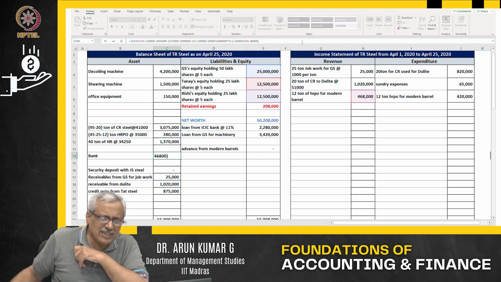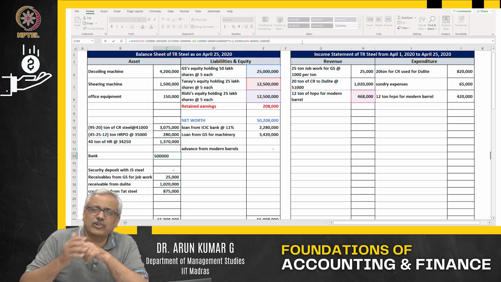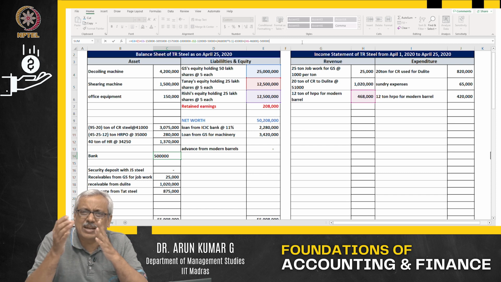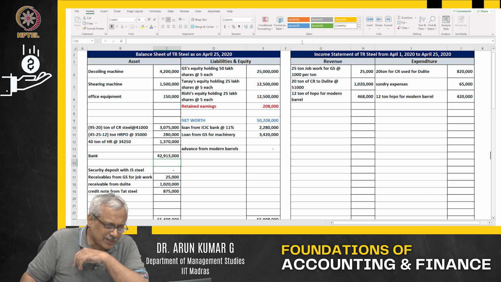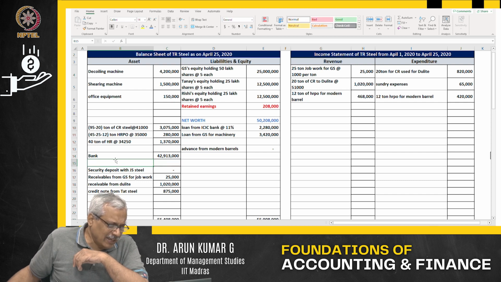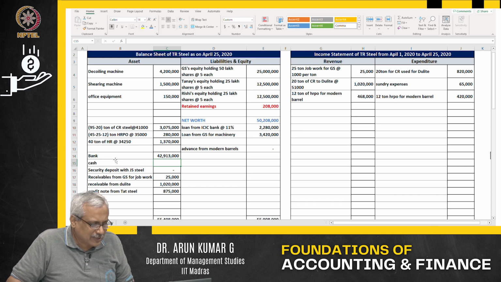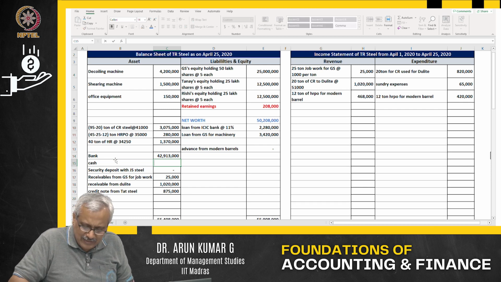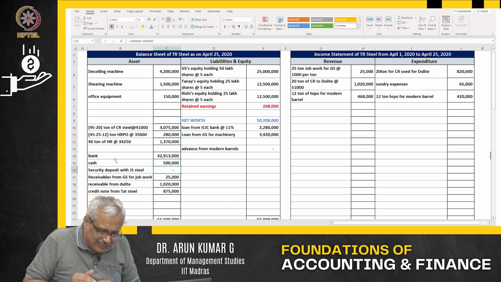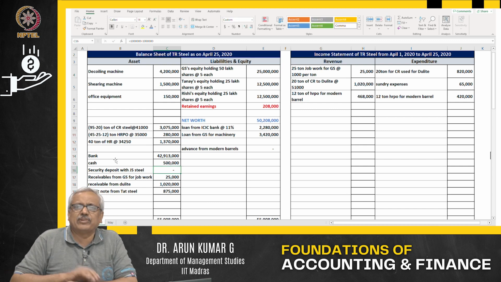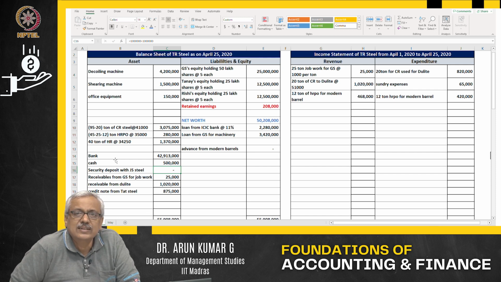You are withdrawing money from the bank to the extent of about 5 lakhs. So bank balance goes down, asset getting impacted. That money what you have withdrawn is sitting in the form of cash in your cash box out there. So asset is getting impacted again. That's all that happens, nothing beyond that.